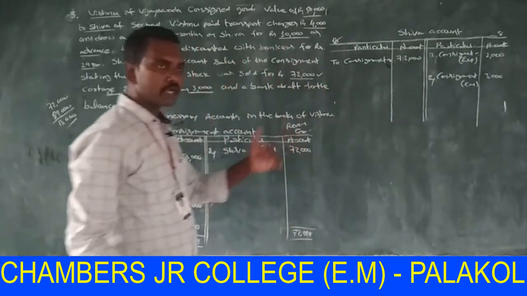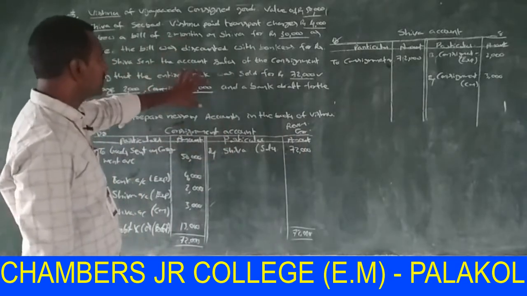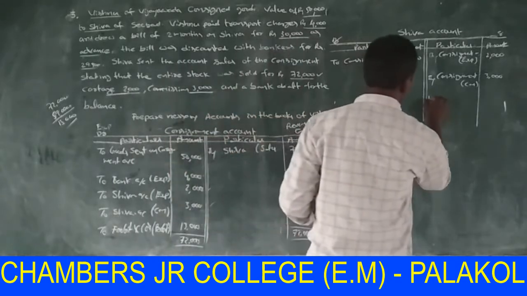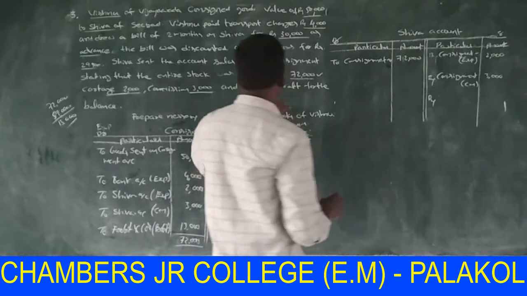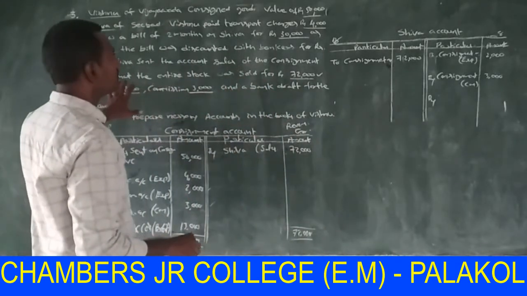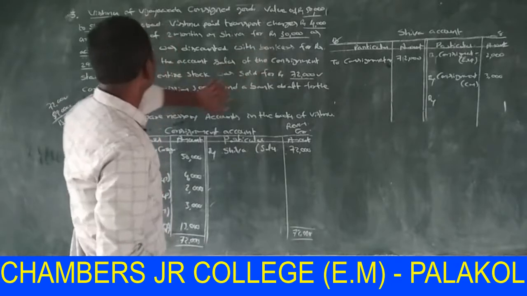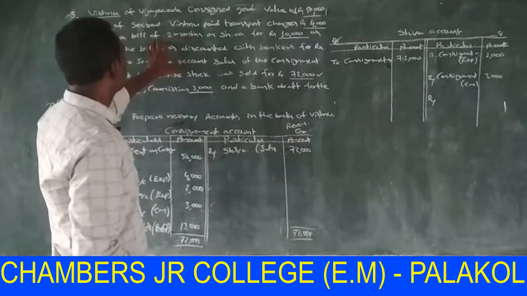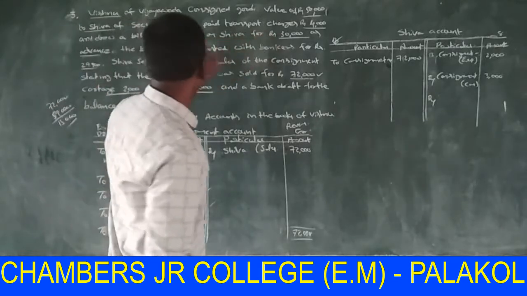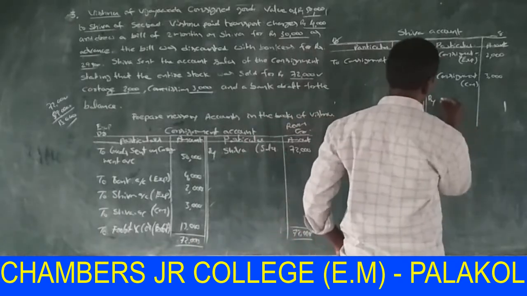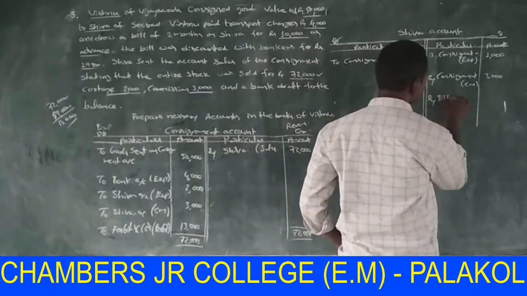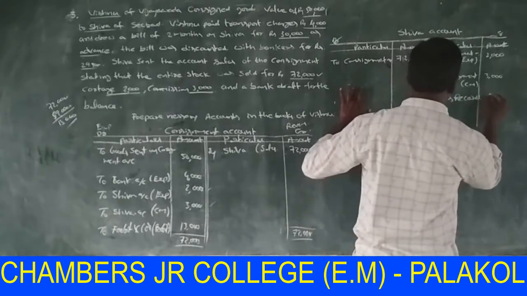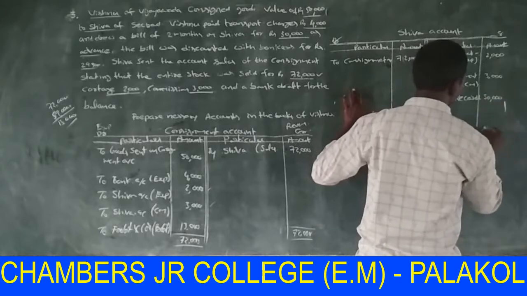If any advance is in the problem, that advance is transferred to Shiva account in credit side. Here, what is the advance? Draw a bill of 2 months on Shiva for rupees 30,000 as advance. Here the advance is in the form of a bill. So by bills receivable, rupees 30,000.